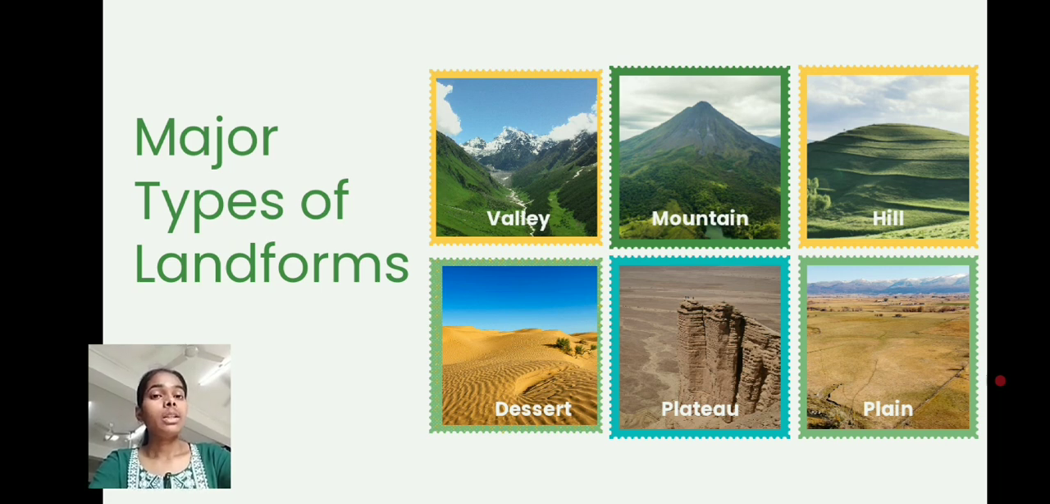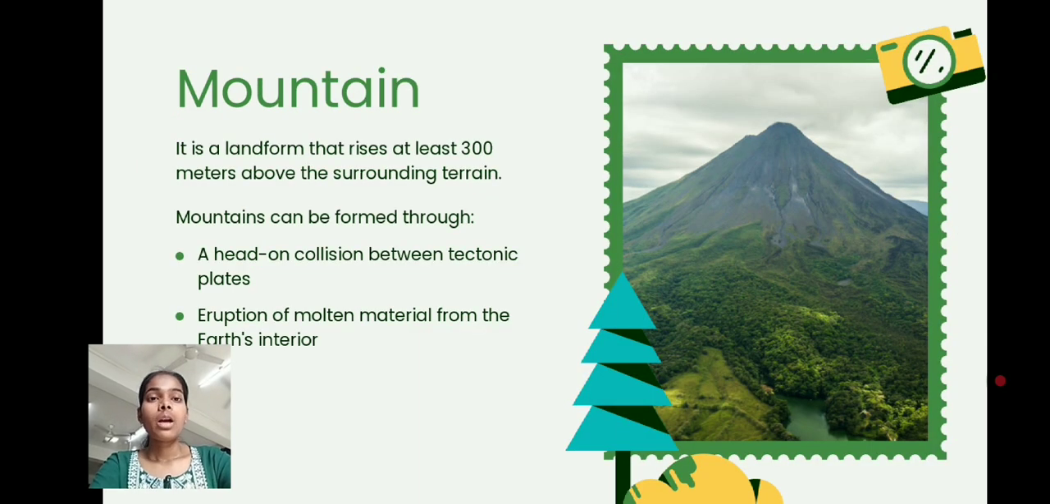The major landforms of the earth are valley, mountain, hills, desert, plain, plateau, and islands. We are going to discuss each of these landforms one by one. First of all, we have mountains. Mountains are the highest landforms of the world. They rise steeply and have the highest peak at the top.